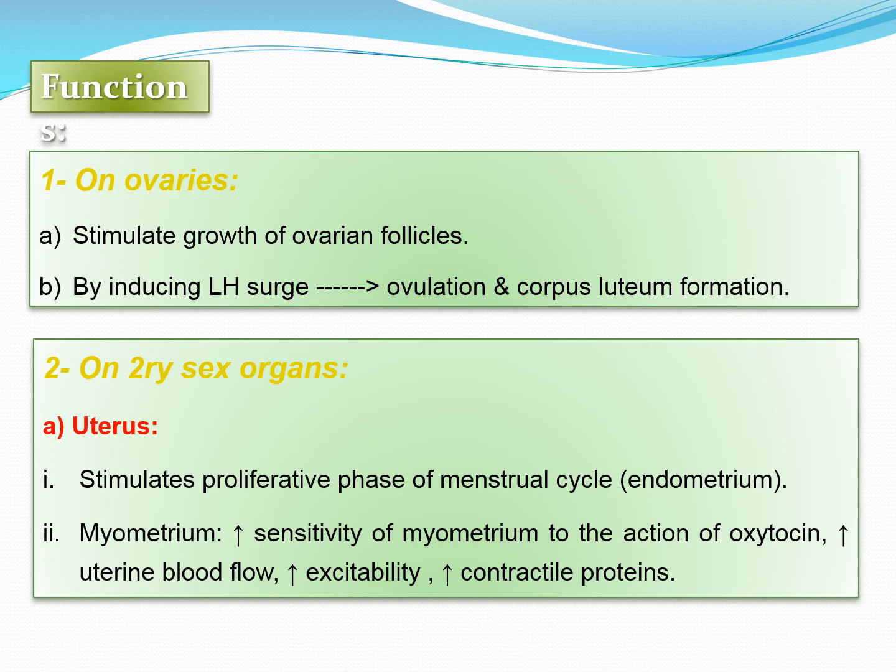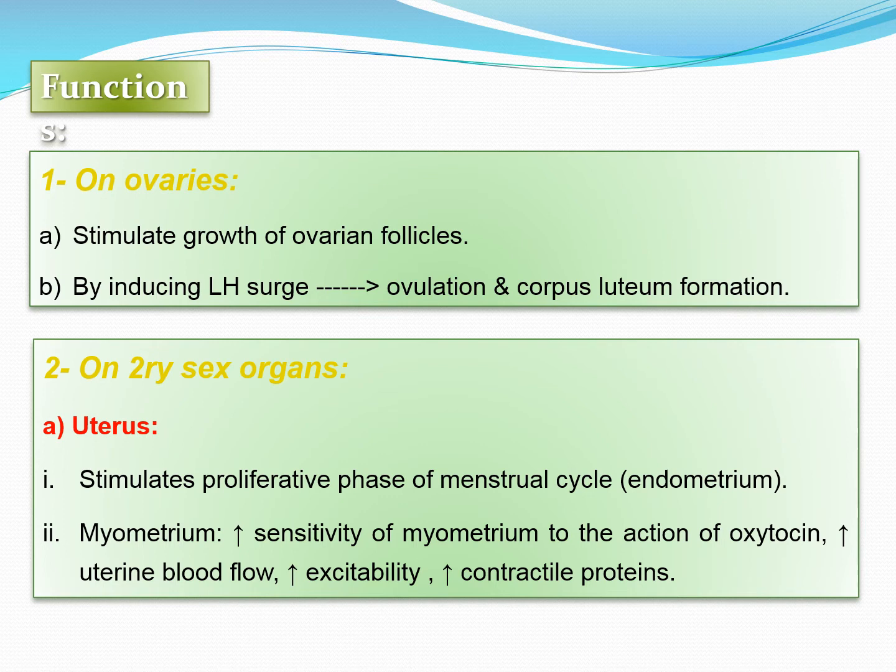How is the estrogen going to produce its action on different reproductive organs? On the primary sex organs, that is the ovaries, it stimulates the growth of ovarian follicles. And by inducing the LH surge, it causes ovulation and corpus luteum formation.